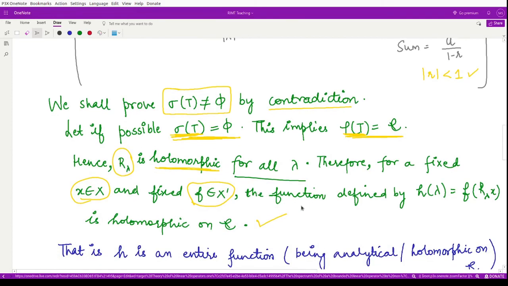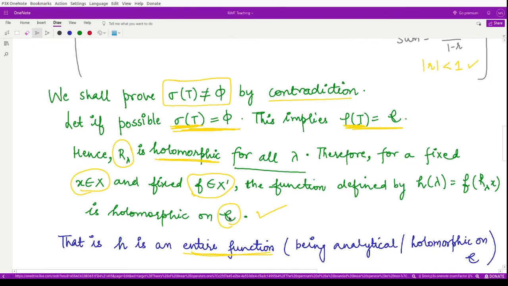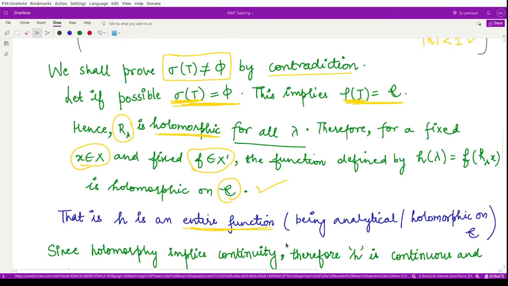Now because this is holomorphic on the complete complex plane, we may call this an entire function. Why? Because an entire function is one which is analytic on the whole of the complex plane. So this h is also an entire function here.